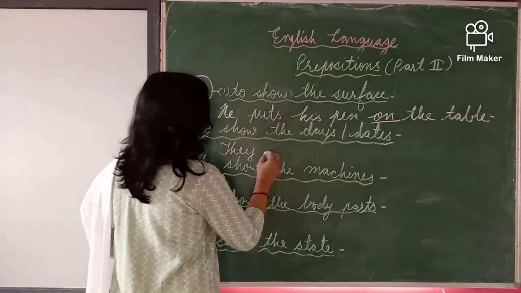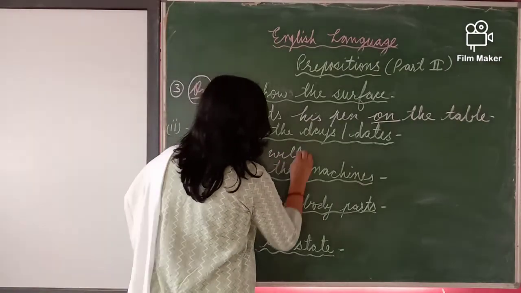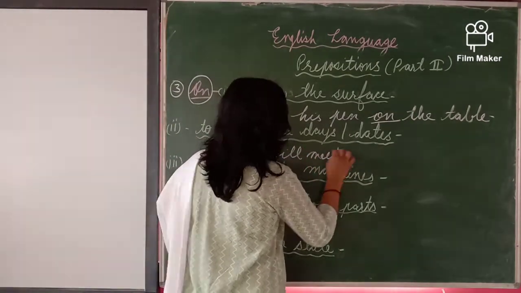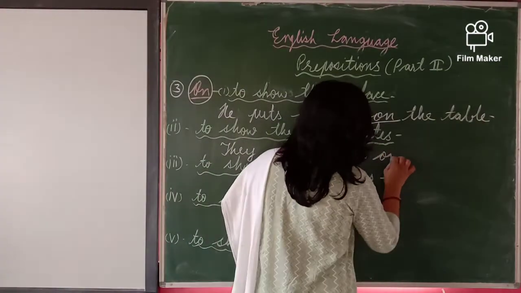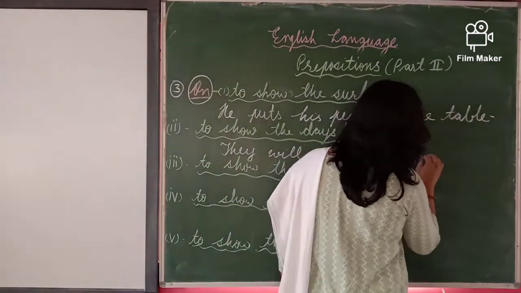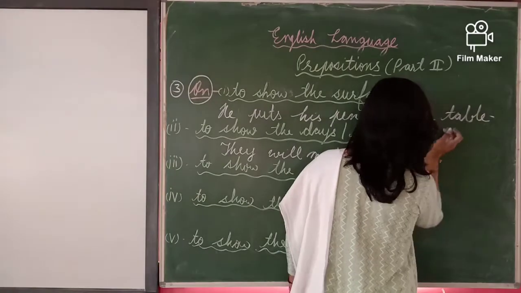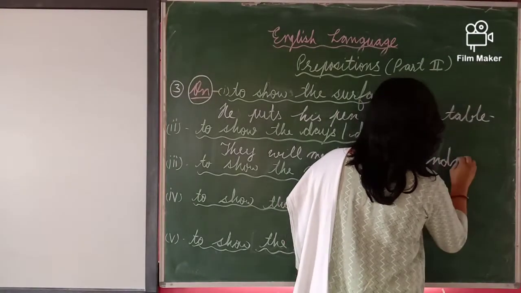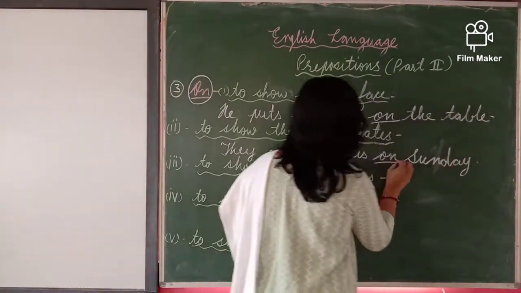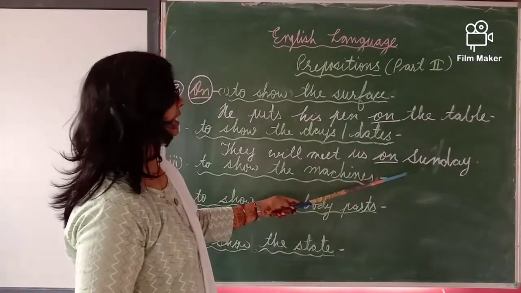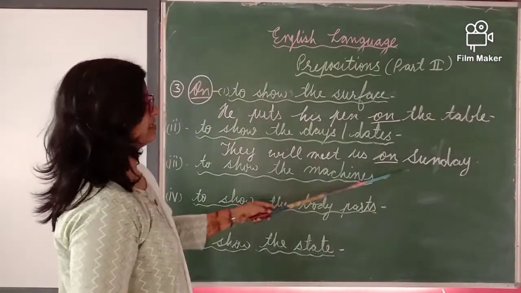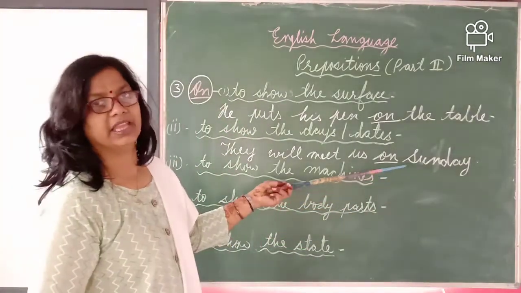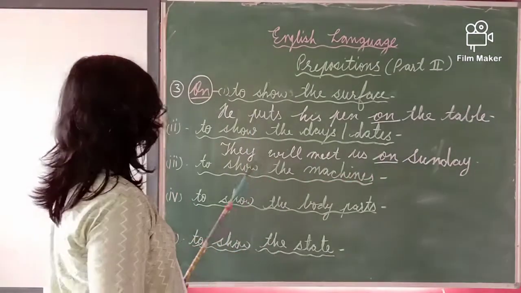They will meet us on Sunday. So here is a specific date. It is confirmed that on Sunday they will come here to meet us.